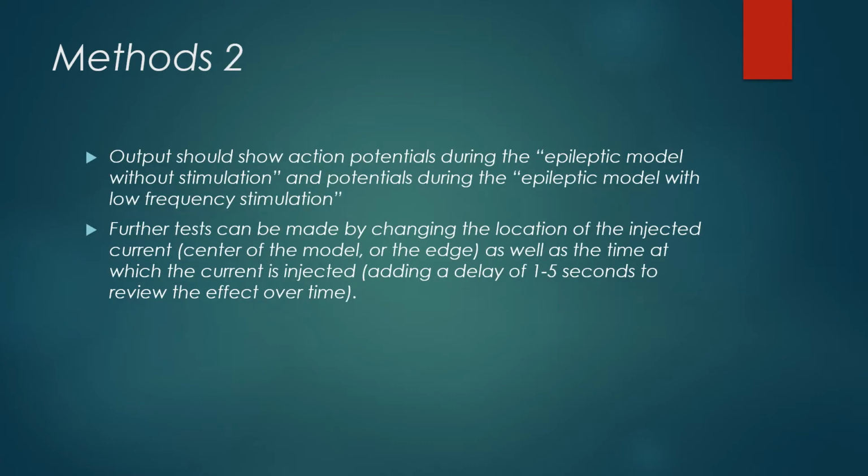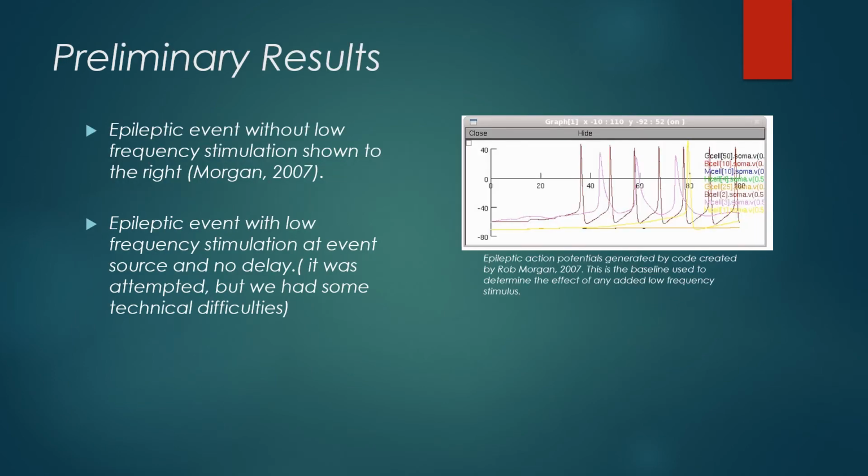The output should show action potentials during the epileptic model without stimulation and during the epileptic model with the low-frequency stimulation. Further tests can be made by changing the location of the injected current, as well as the time at which the current is injected. So we can add a delay of 1 to 5 seconds to review the effects over time and see how it is going to affect it.